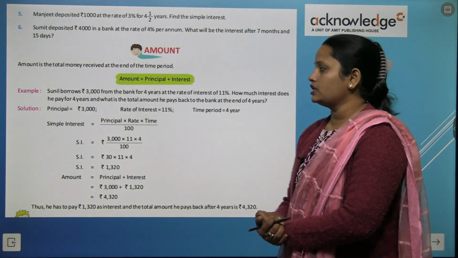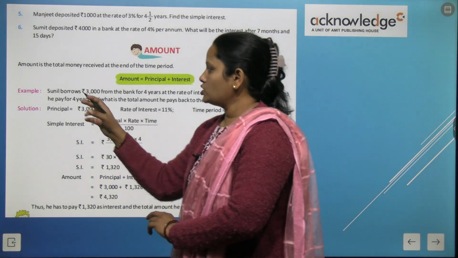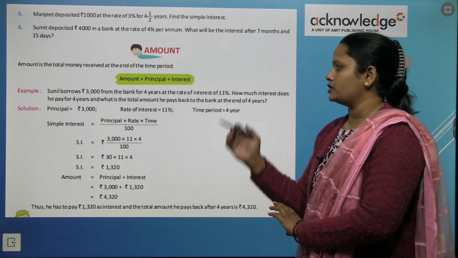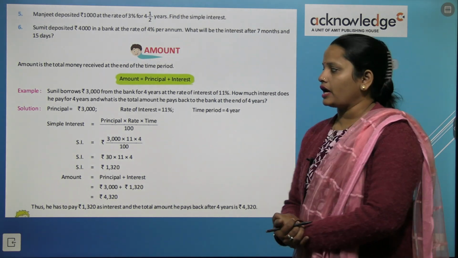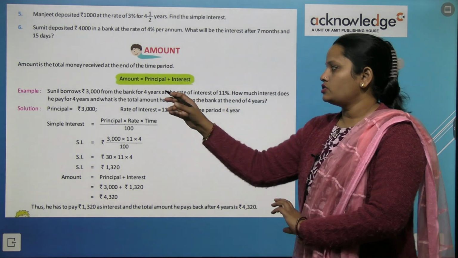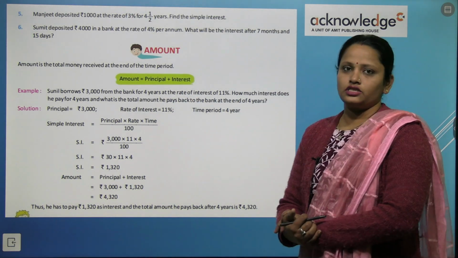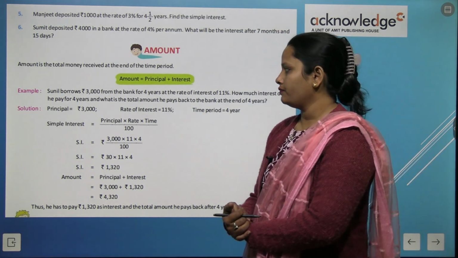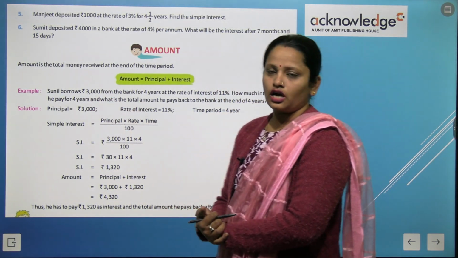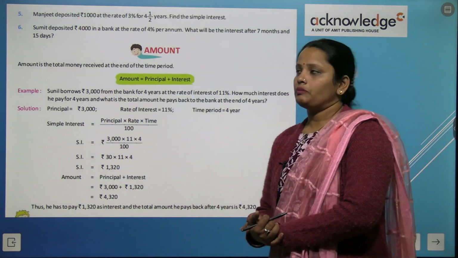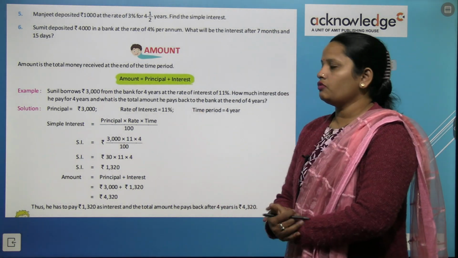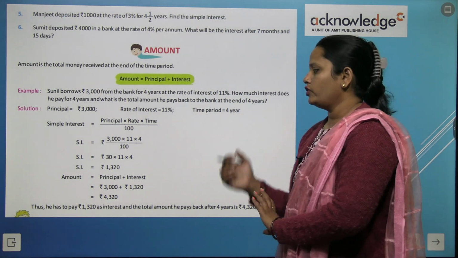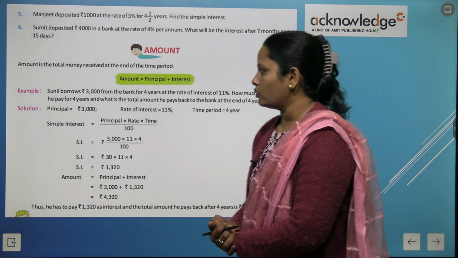Let's learn this with an example. Here Sunil borrows 3,000 from the bank for 4 years at the rate of 11% interest. So Sunil took a loan of 3,000 rupees from the bank for 4 years, and the interest was 11%. How much interest does he pay for 4 years? And what is the total amount he pays back to the bank at the end of 4 years?